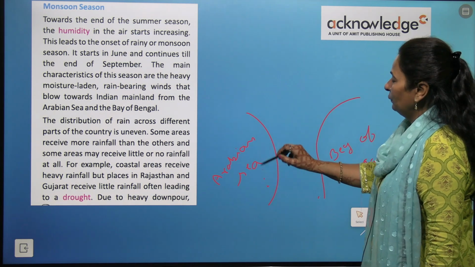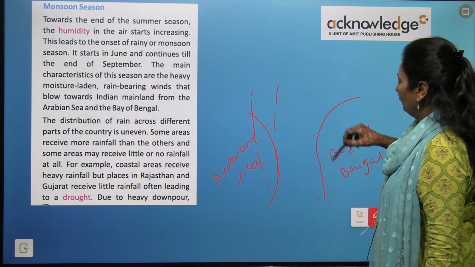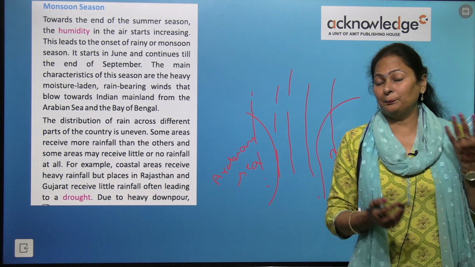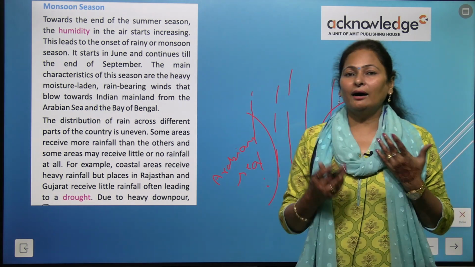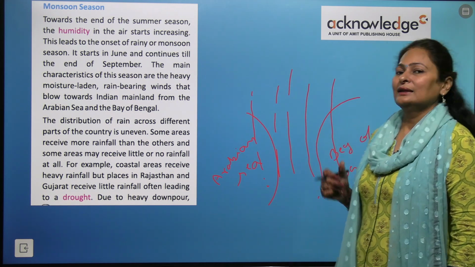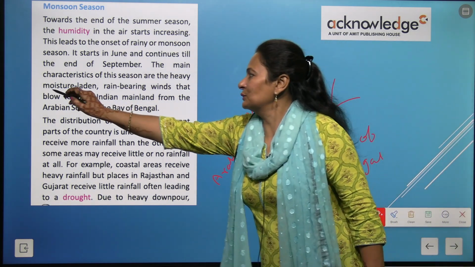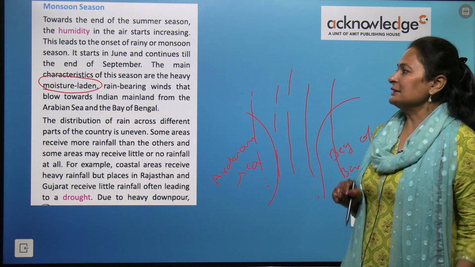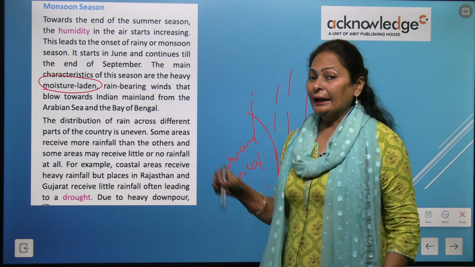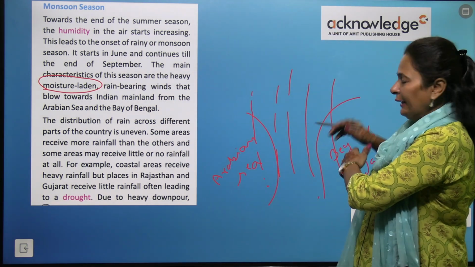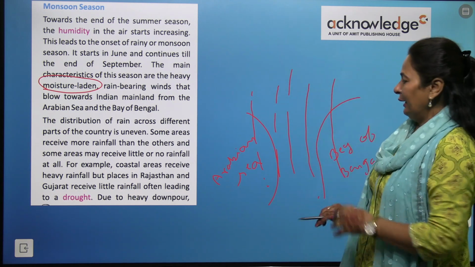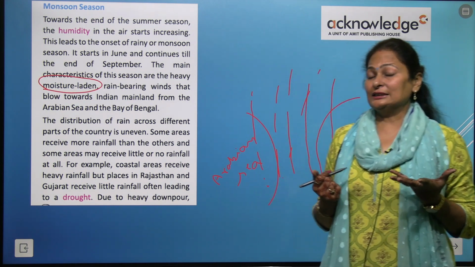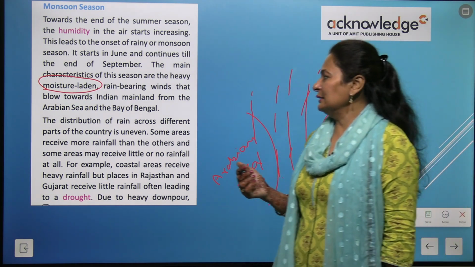So the winds blow from the Bay of Bengal and Arabian Sea towards the other parts of the country and are responsible for the monsoon season. So these are called moisture-laden, rain-bearing winds that blow towards the Indian mainland, right? It moves upwards, and because of these winds, the monsoon season comes.